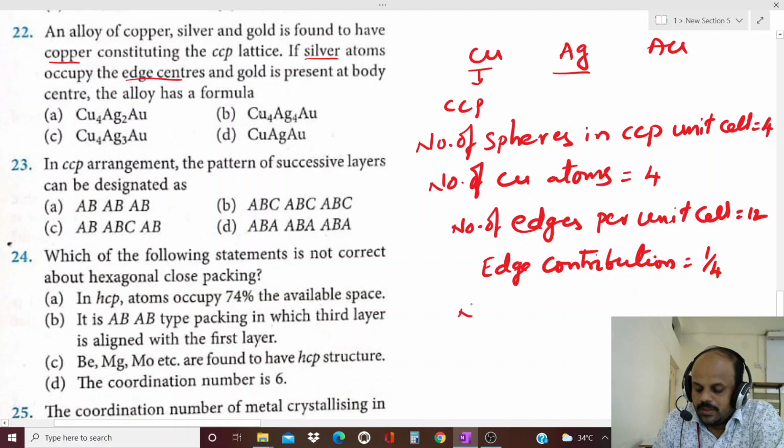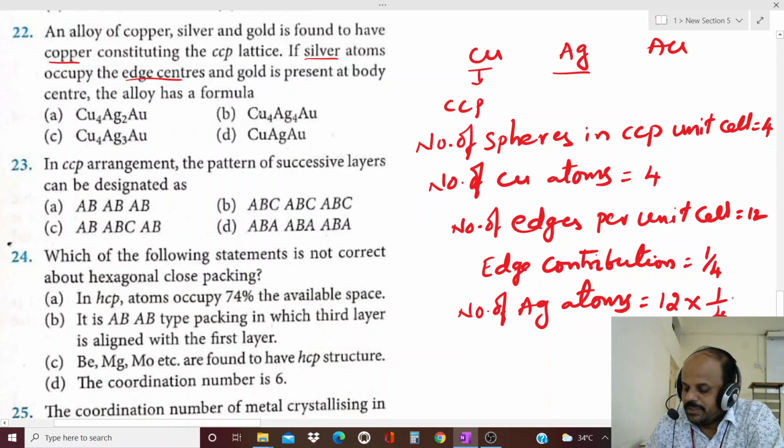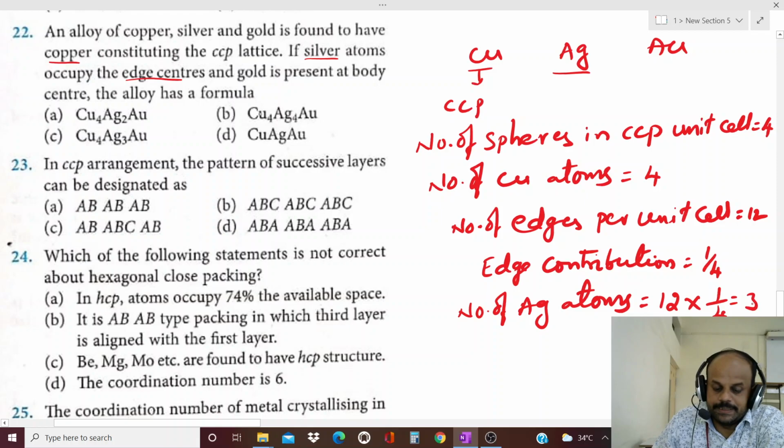Hence number of silver atoms is equal to, we have 12 edges and each edge contribution is 1 by 4. So 12 into 1 by 4, it is nothing but 3.